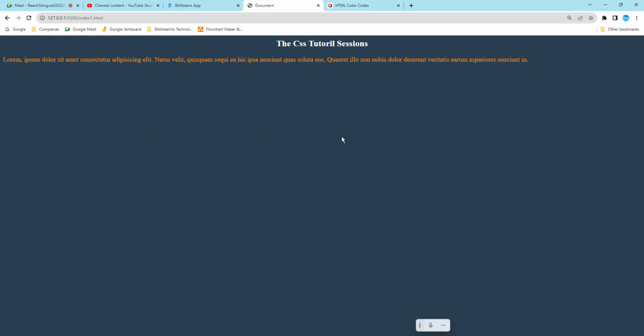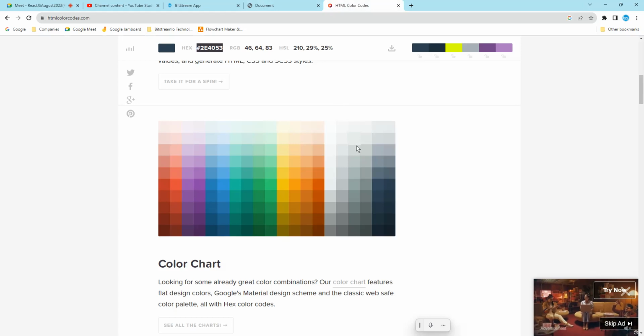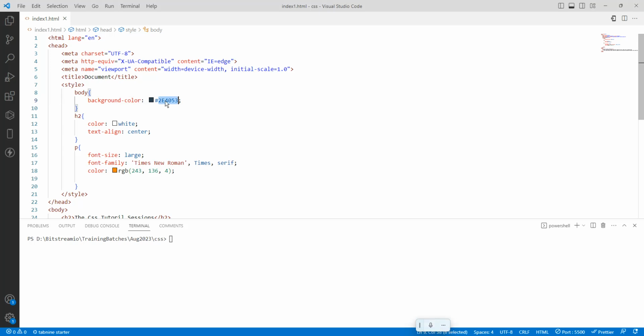See, this is how it changed. Same thing, if you want a lighter color, you click here, this is the color code, copy, and you can just add it here, save it. See, this is the lighter one.